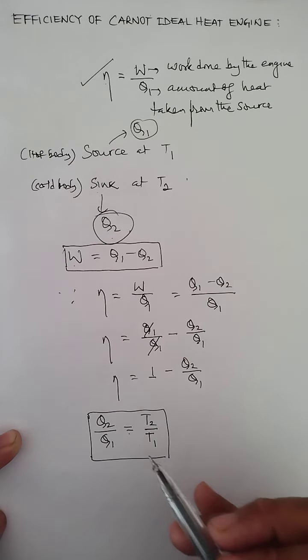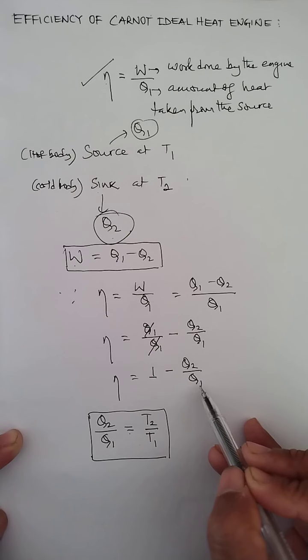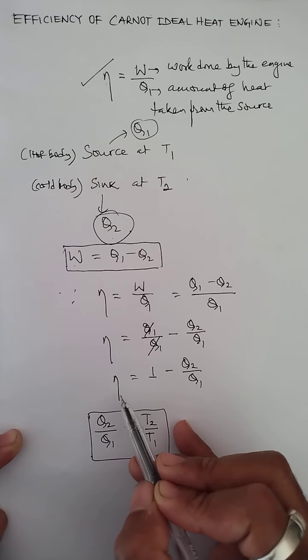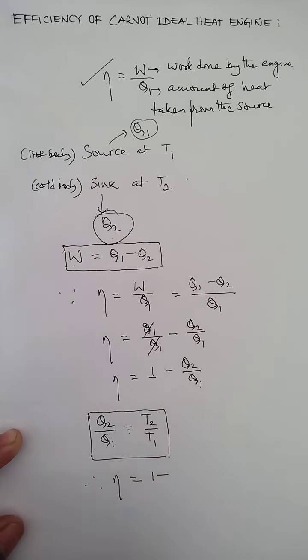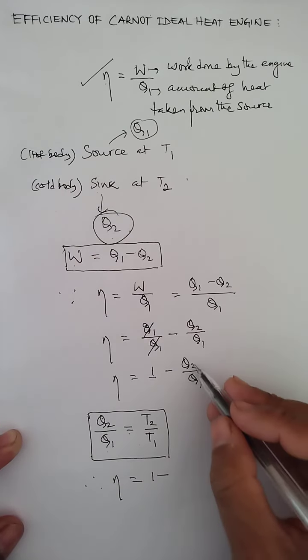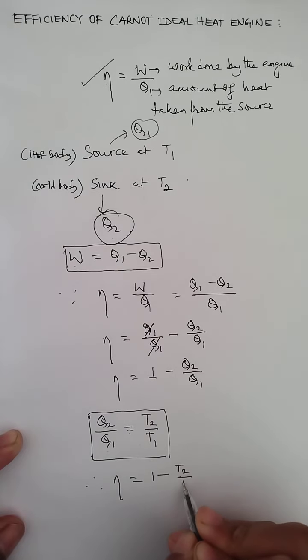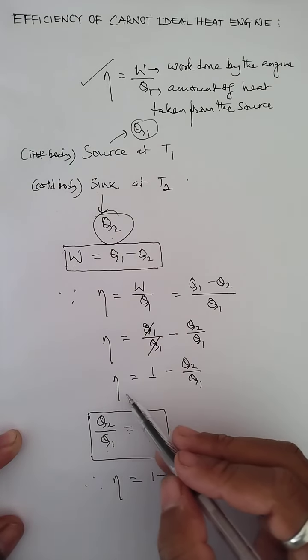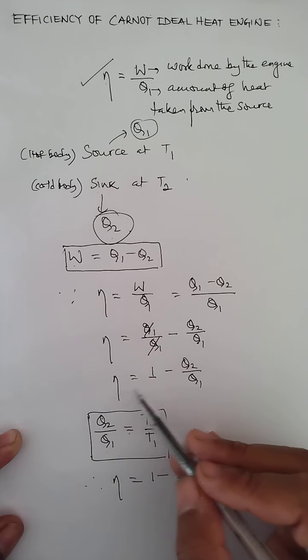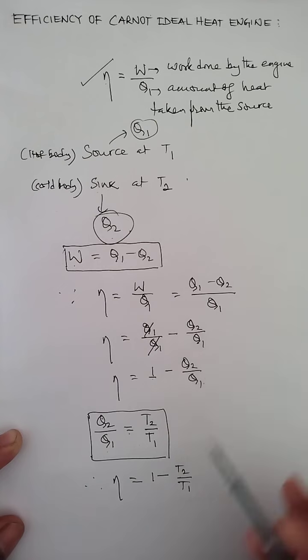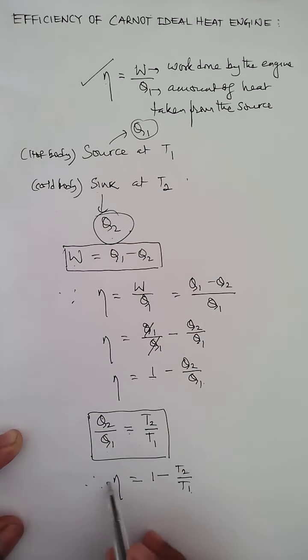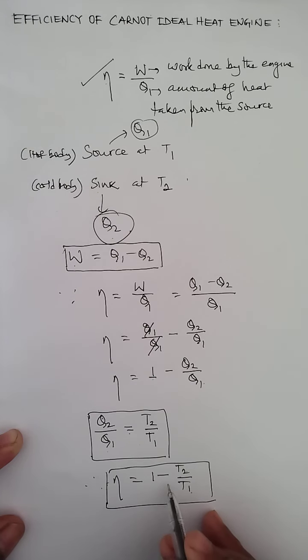So in this case, Carnot replaced this Q2 by Q1 in the expression of efficiency of the ideal heat engine. So we can write eta equals 1 minus, now Q2 by Q1 I replace by T2 by T1. In the expression of efficiency, it is 1 minus Q2 by Q1, and this Q2 by Q1 is also equal to T2 by T1. So efficiency is also given as eta equals 1 minus T2 by T1.